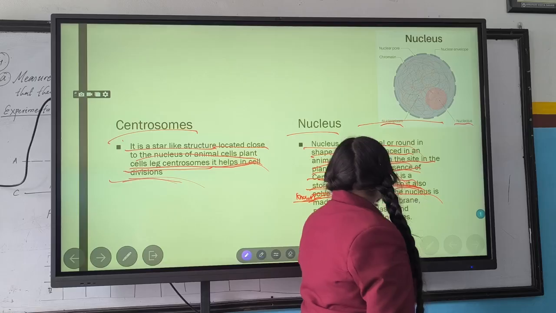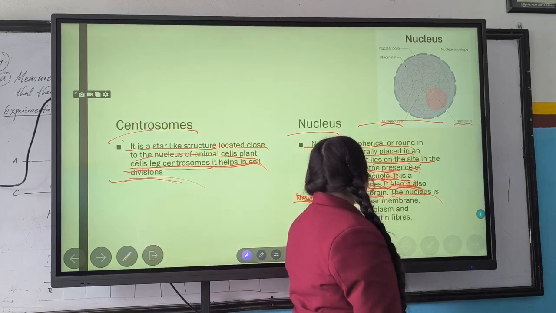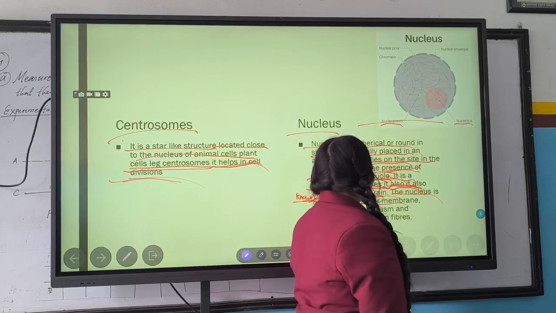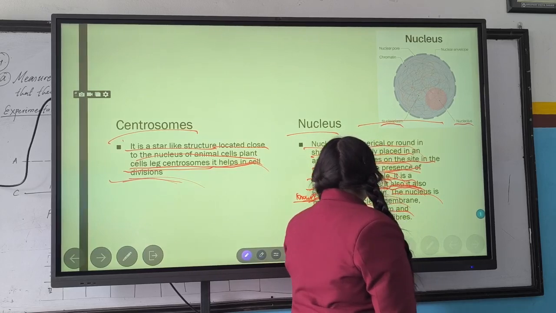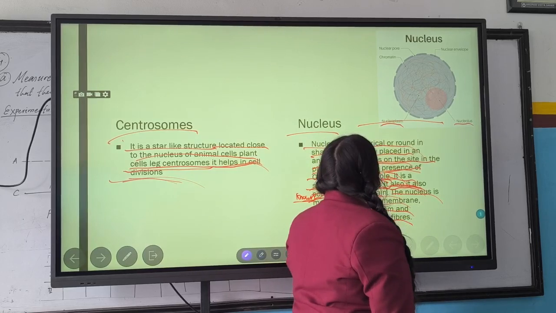The nucleus is made of nuclear membrane, nucleolus, nucleoplasm, and thread-like chromatin fibers.